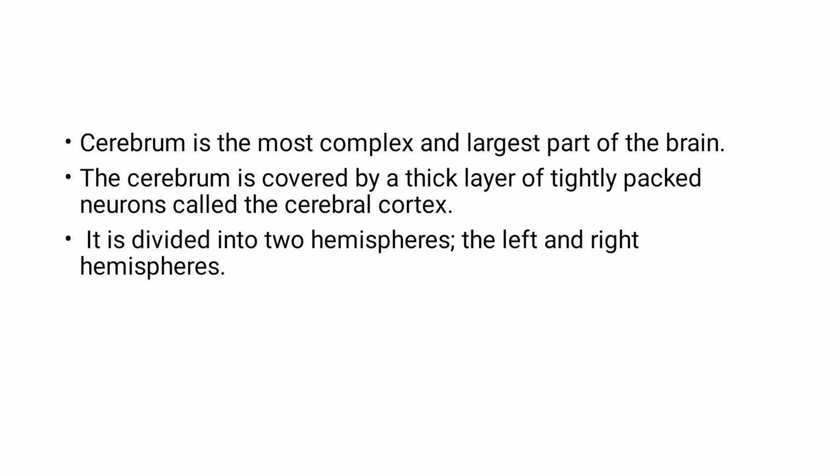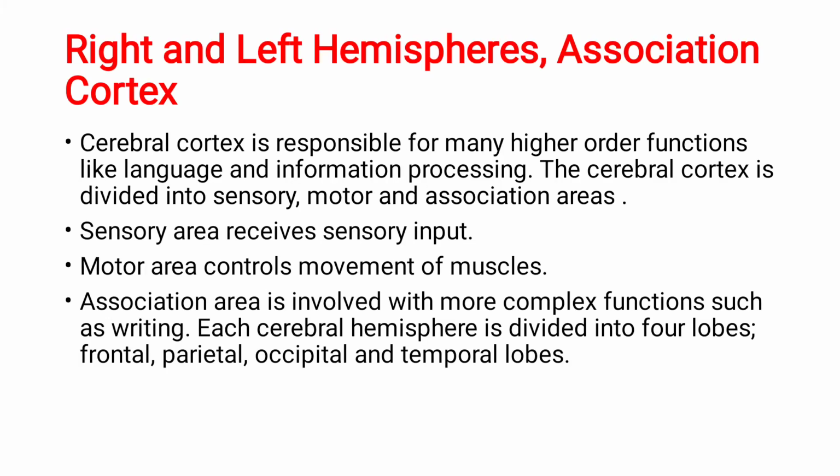The brain is made up of tightly packed neurons called the cerebral cortex. It is divided into two hemispheres. What are those two hemispheres? The right hemisphere and the left hemisphere. So let's see the right hemisphere, the left hemisphere and the association cortex in detail.